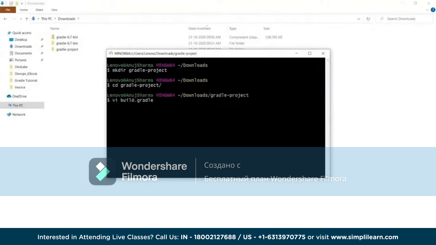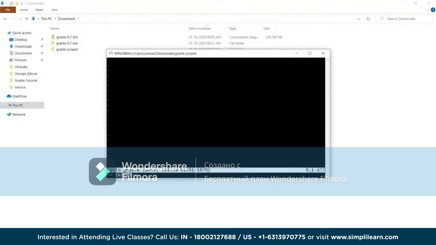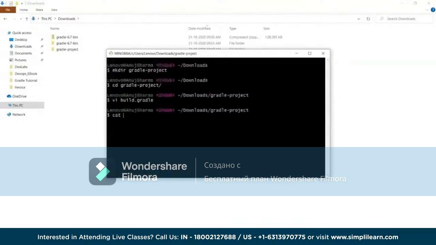In this one we are going to use two plugins. We are going to say apply plugin: 'java', and then apply plugin: 'application'. So these two plugins we are going to use, and when we got this file over here, it shows build.gradle, which is available there in this case. So the files are available.